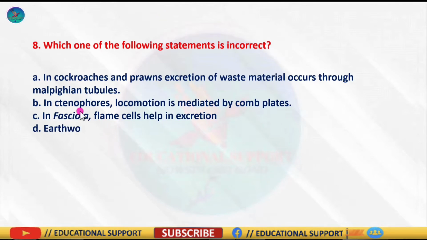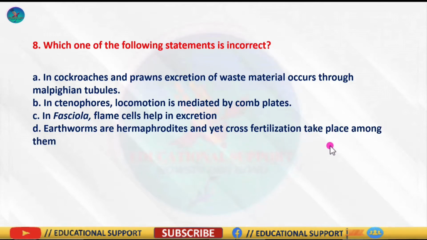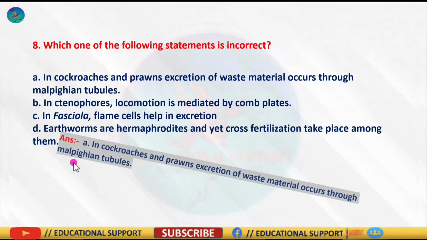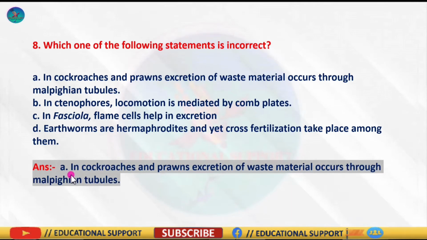And the last one is the earthworms are hermaphrodites, and yet cross fertilization takes place among them. So the correct answer is option A. The statement is incorrect because Malpighian tubules are excretory structures in most of the insects, including cockroaches.